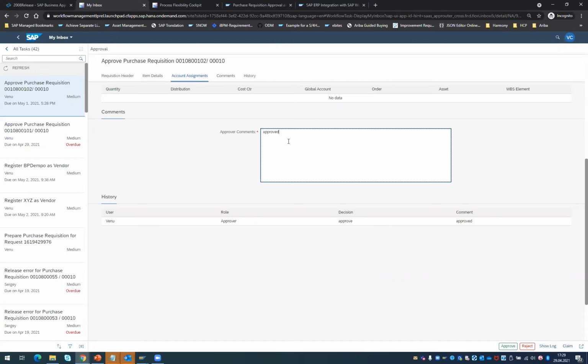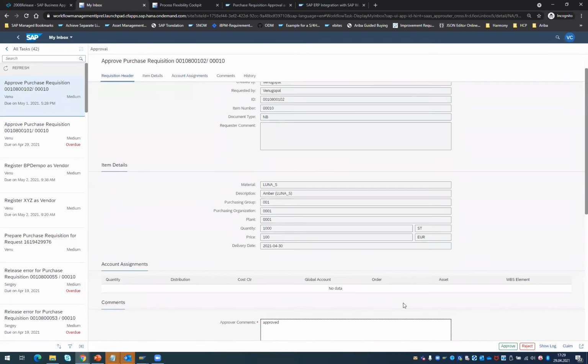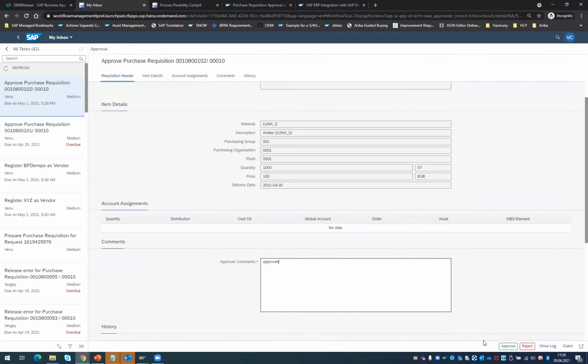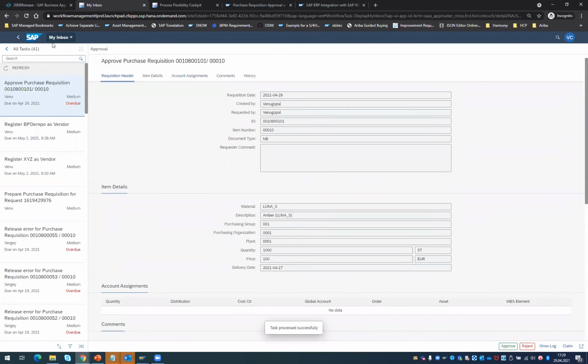So like this, the approvers are able to see the details of the purchase requisition, who created it, who is the requester, what is the document type, and what are the line item related data here, and then you can quickly make the decision accordingly. So that is an inbox application enabling you to claim and complete a task.